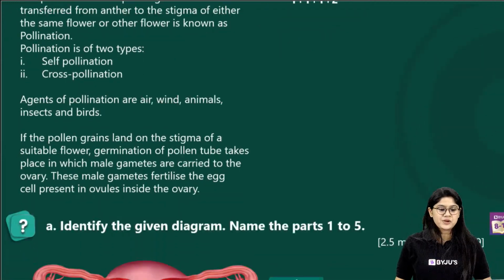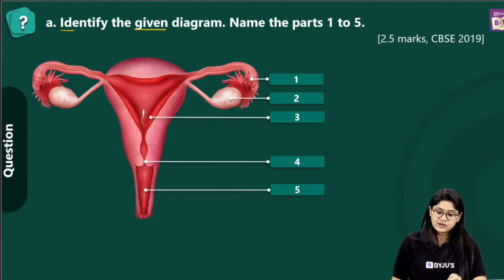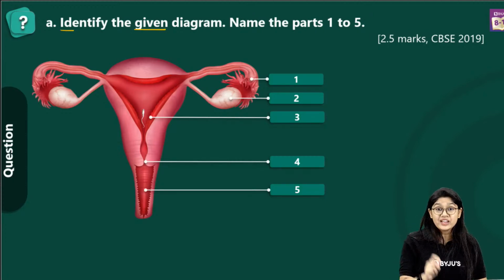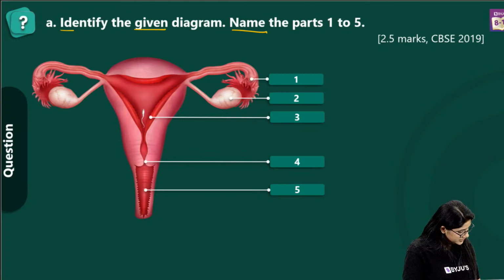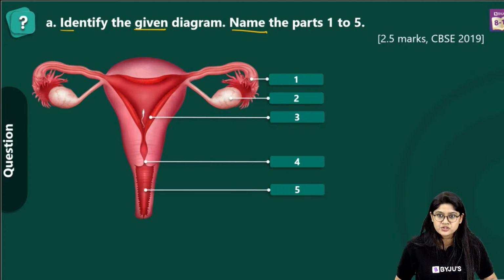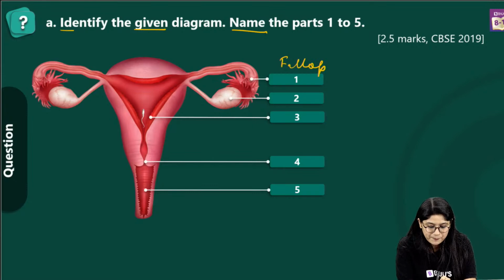Awesome. Moving to the next question, everyone, and it is regarding the female reproductive system. So identify the given diagrams. We know that this is the female reproductive system, and then we have to name the parts from 1 to 5. All of you are ready? Quickly, can you tell me what is part 1, part 2 and part 3? Of course, over here, as we can see, these are the fallopian tubes. You guys are writing the answers over there. So this is the fallopian tube.